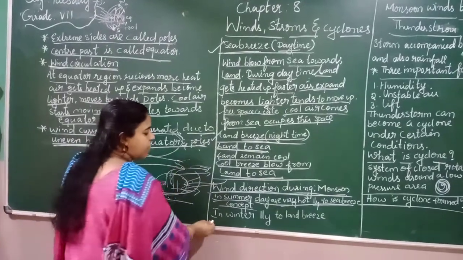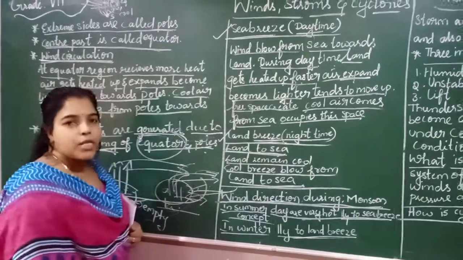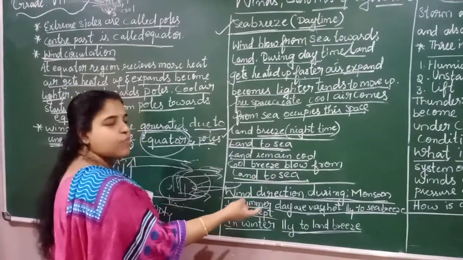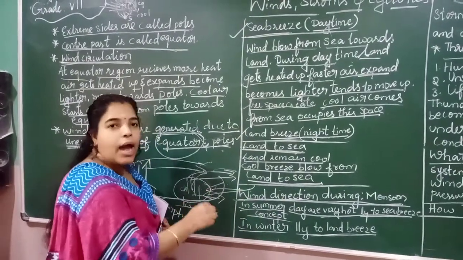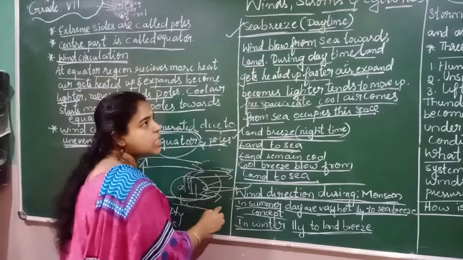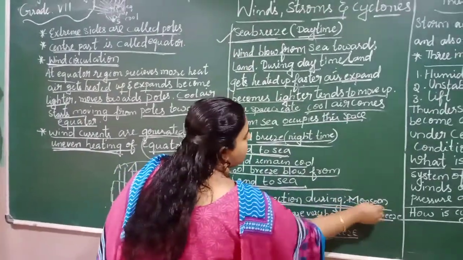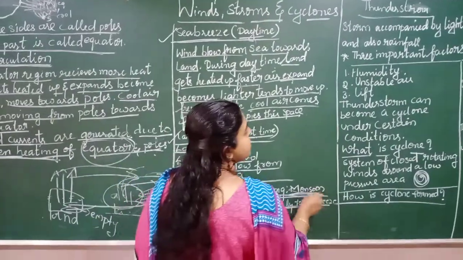When coming to the winter, it is similar to the land breeze. So understood? In the summer, it is similar to the concept of sea breeze. In winter, it is similar to the concept of land breeze. Now the monsoon winds, you know, the monsoon winds will bring the rain.